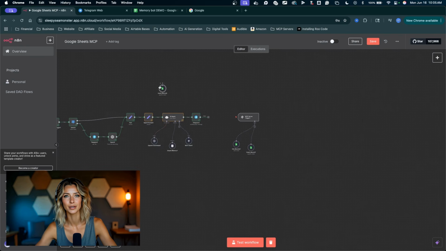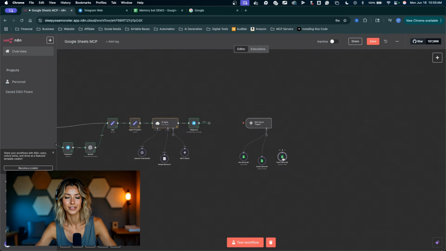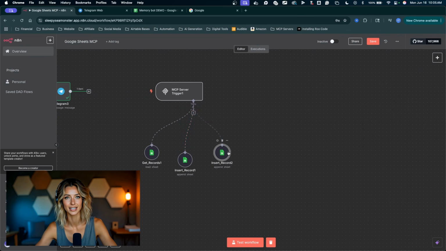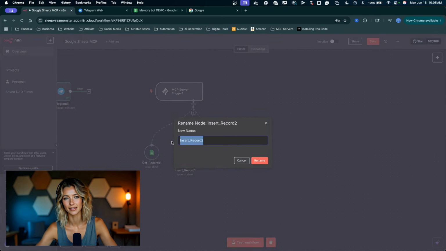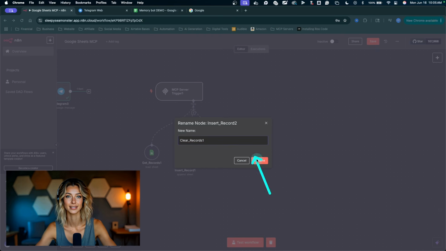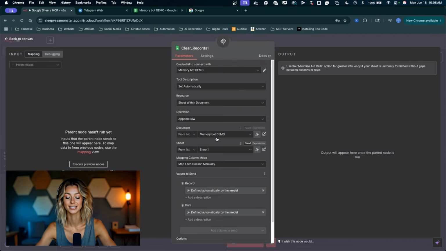The struggle when your nodes pop up somewhere on your canvas and you have to go hunt for them. I'm going to connect up this node, right click on it to rename it. The third node here is called clear_records, and mine is going to have a 1 at the end. Click rename, double click into the node.